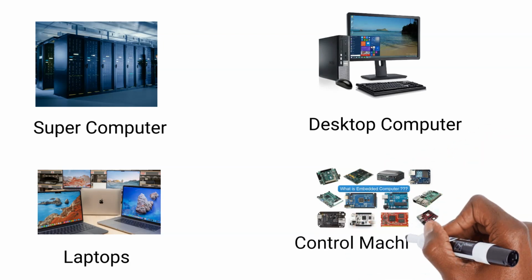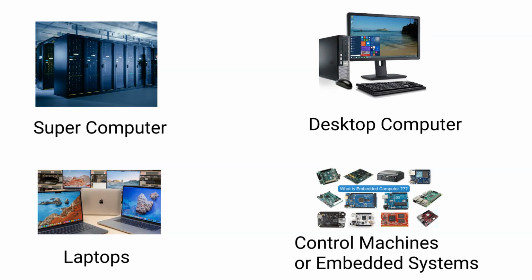Then the one that I was telling you about are the control machines and the embedded systems. These are the ones that are in the appliances that we have at home that we cannot see. So these are the embedded system control machines, computers, in our refrigerators and all of that.